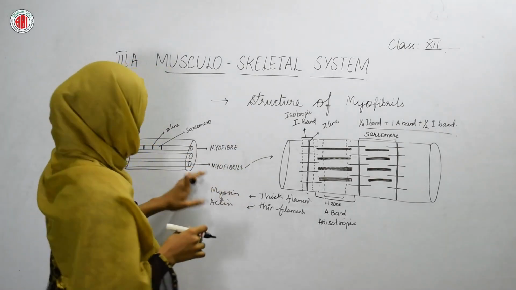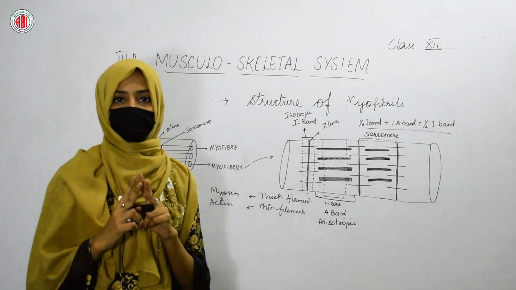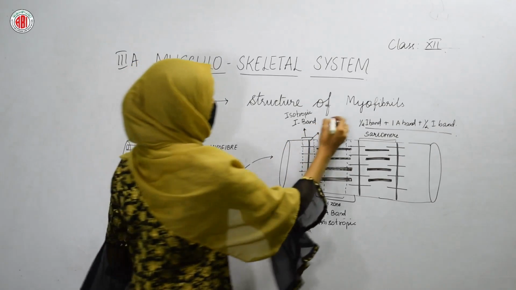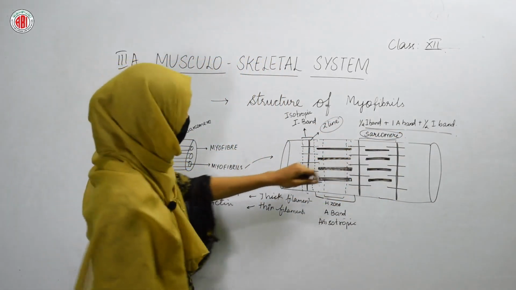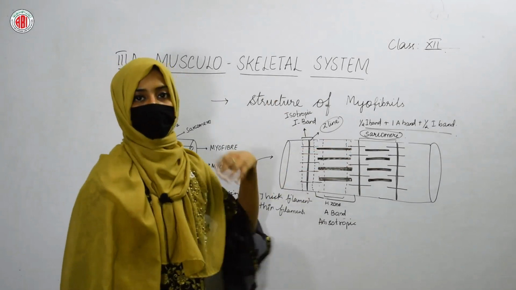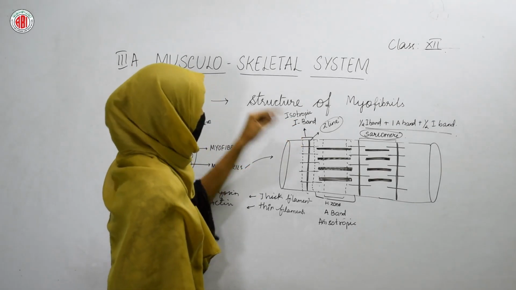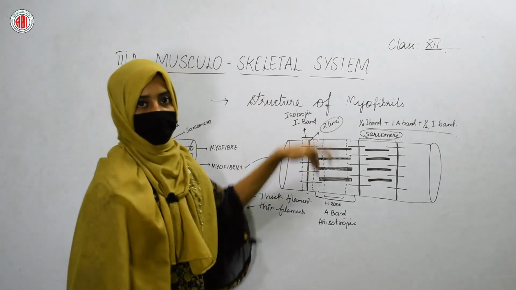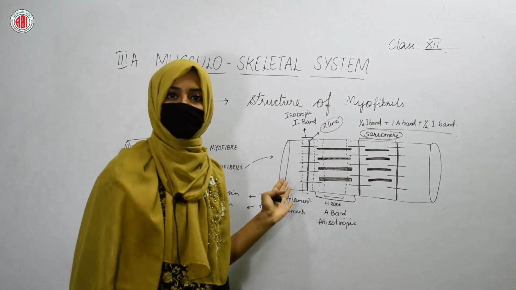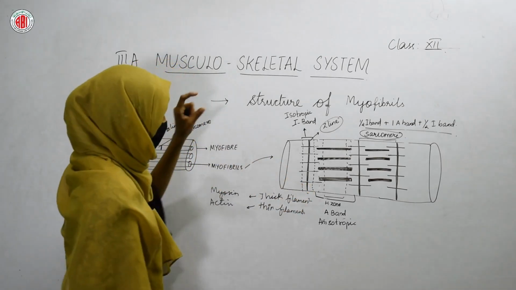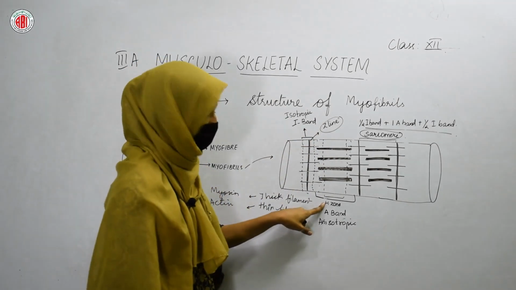Okay, let us recall the structure of myofibrils. When you look at the structure of myofibrils, two main parts you can see. One is the Z line and the other one is the sarcomere. In between these two Z lines, you can see the different regions, the presence of different bands. Here the thin filaments are present at the Z line, and in the central part of the myofibril, you can see the presence of thick filaments. The area where you can see only the thick filament is called the H zone.